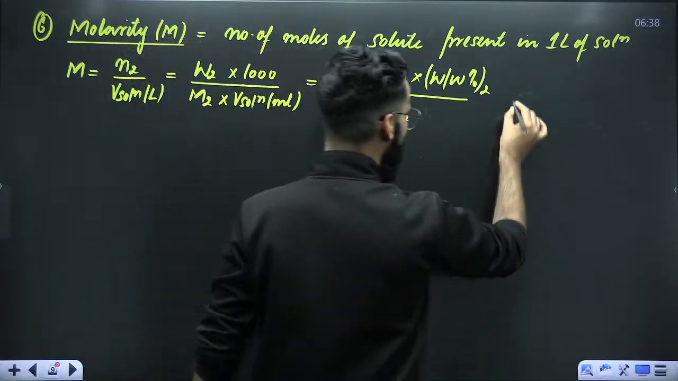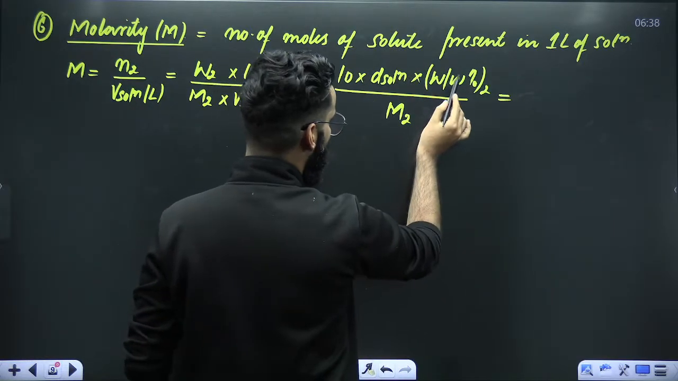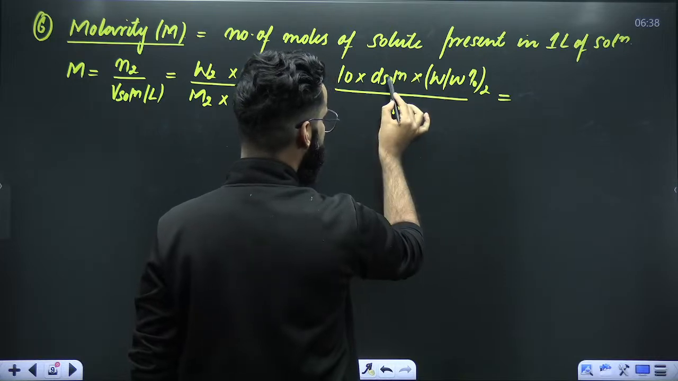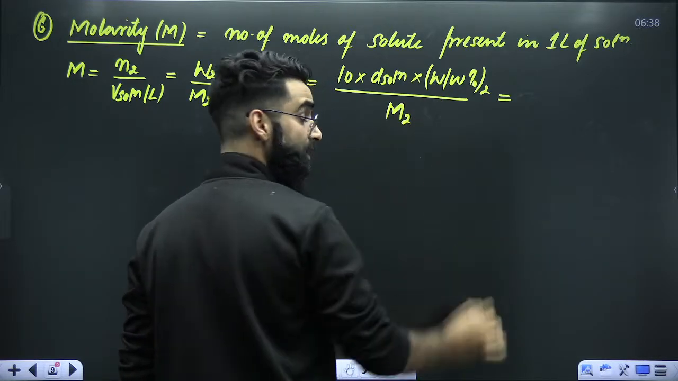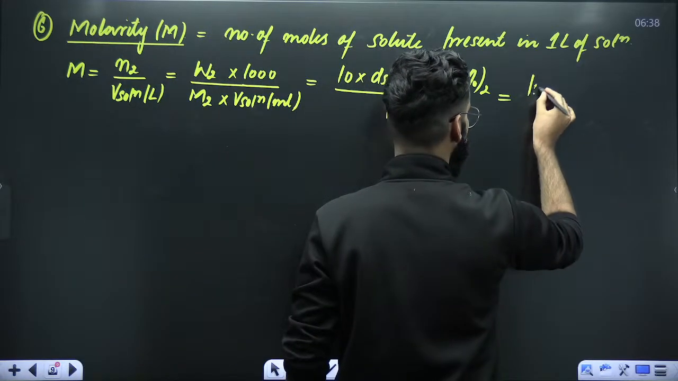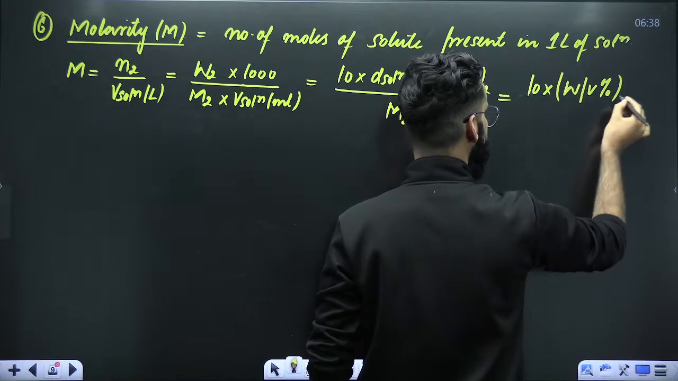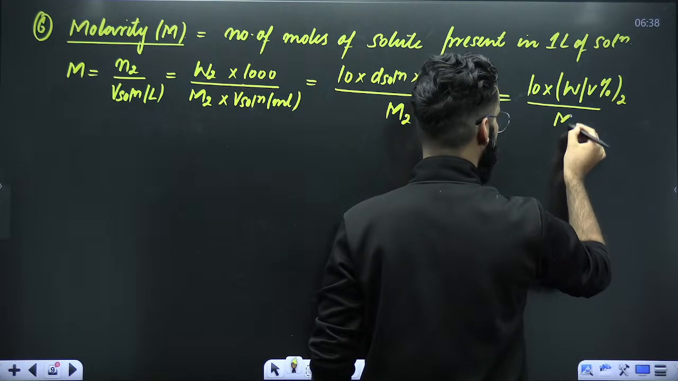Well, is there any other way? Absolutely, there is one more way. A few minutes back, I told you weight by weight percentage of solute multiplied by density of solution is equal to weight by volume percentage of solute. So you can write it like this as well: 10 multiplied by weight by volume percentage of solute divided by molar mass of solute.